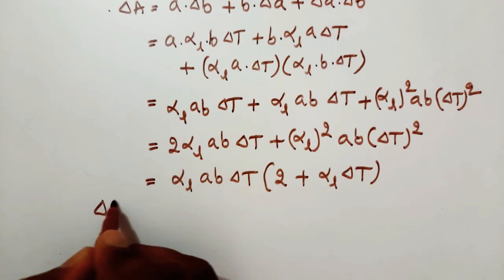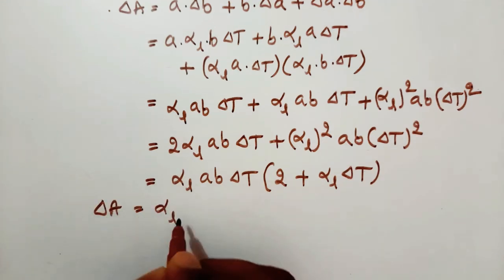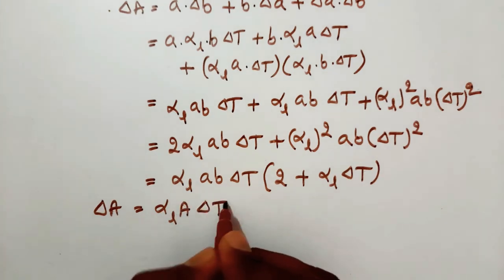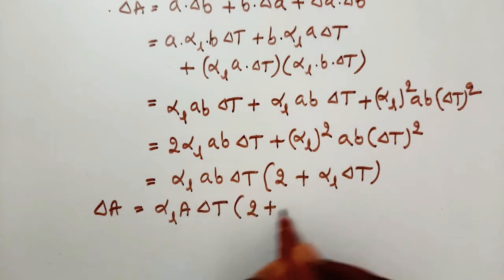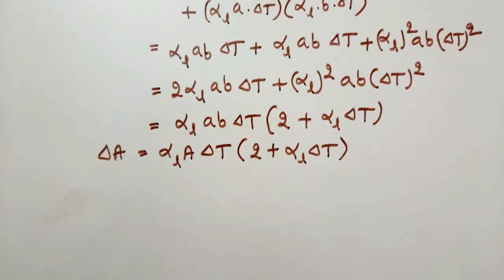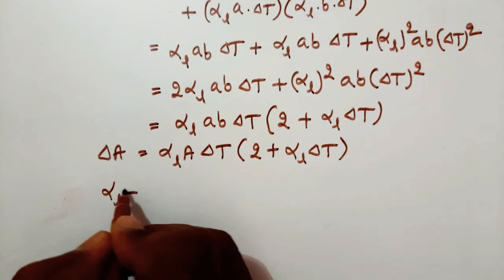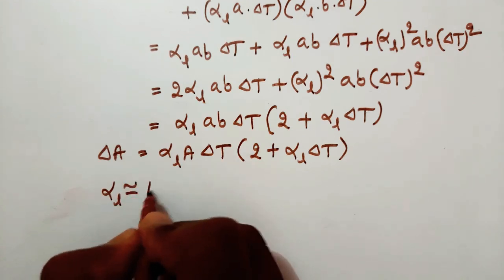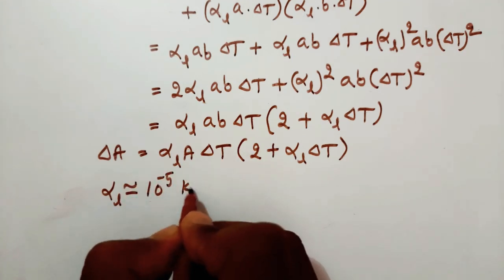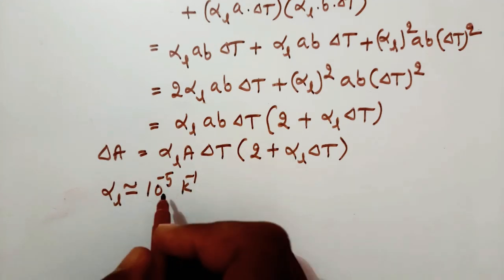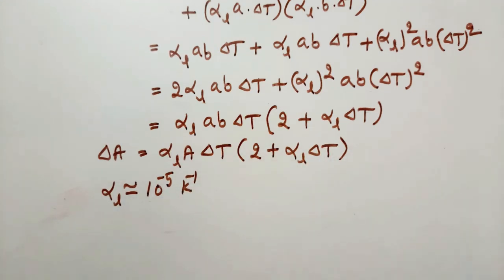Here delta A is equal to alpha L into AB into delta T, 2 plus alpha L delta T. Most of the solids have alpha L approximately 10 to the power of minus 5 per Kelvin. So here we can neglect this term.